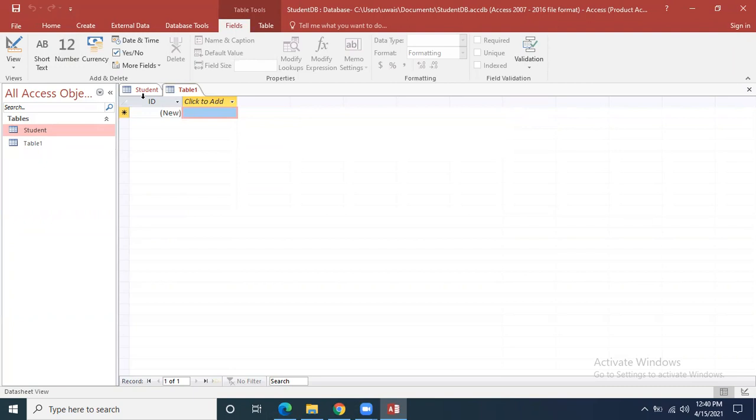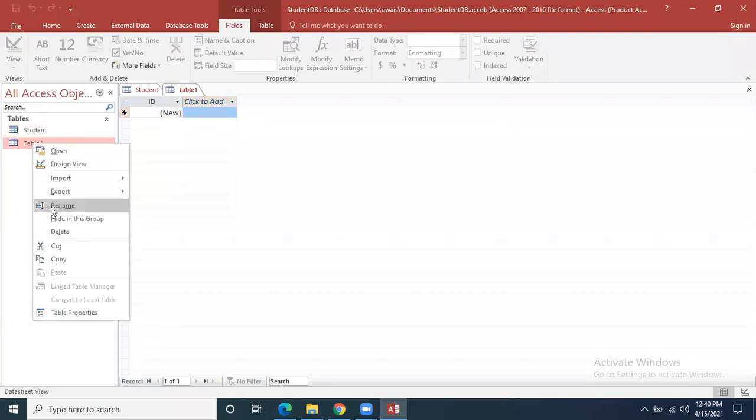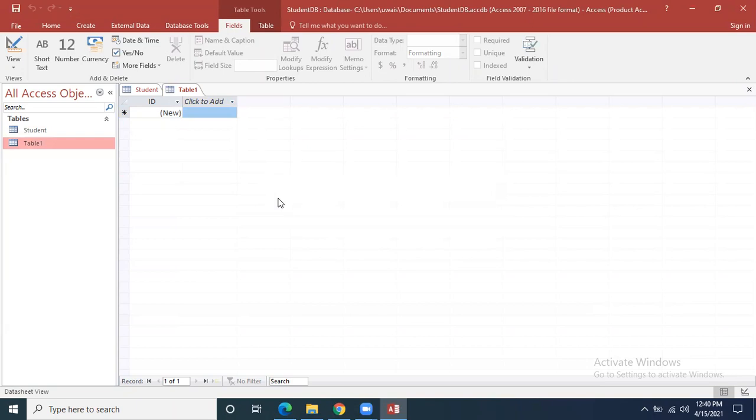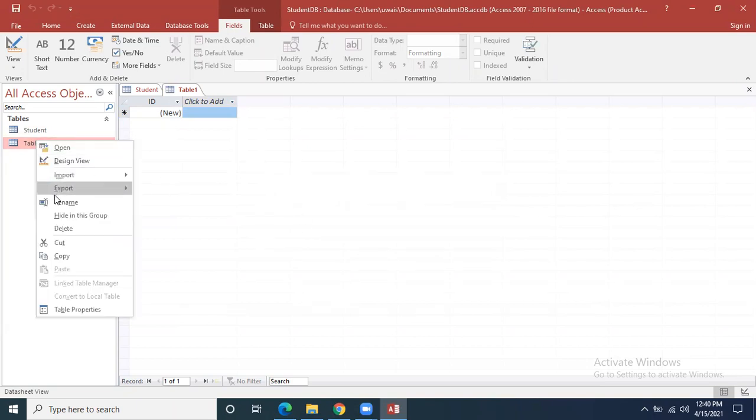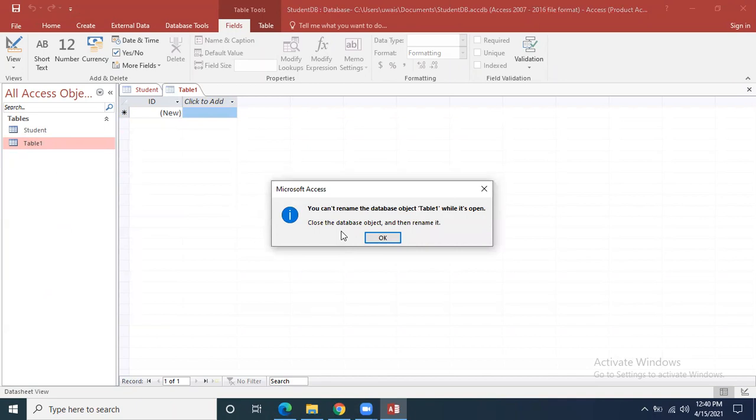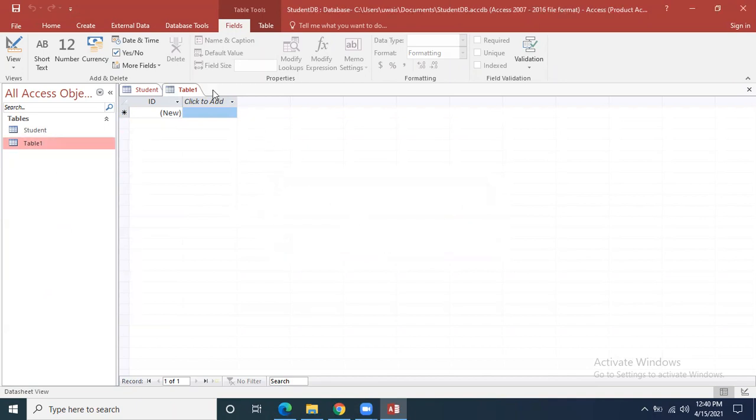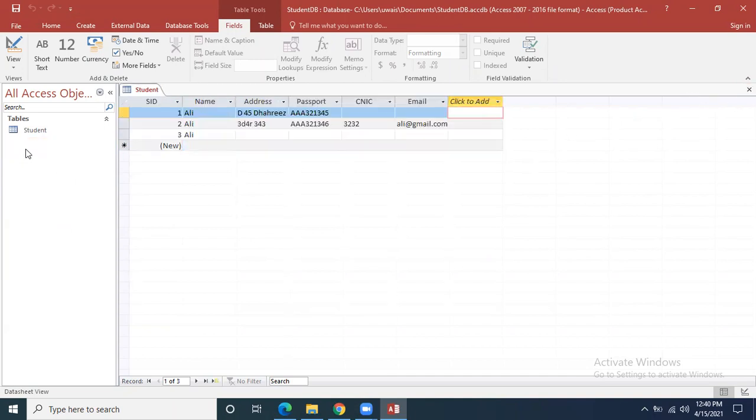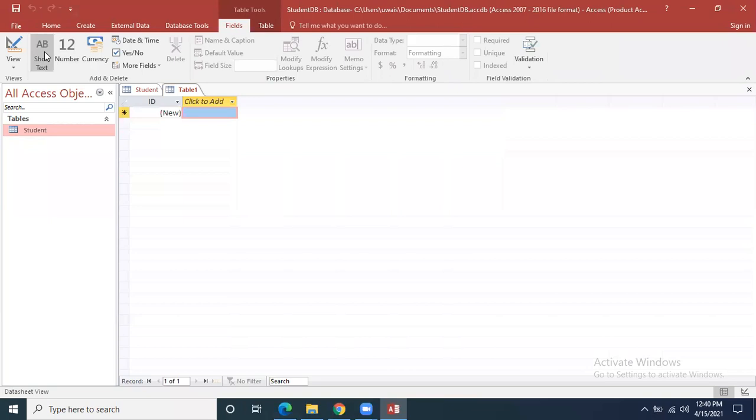Okay, this is the table. So now one more table has been created. Let's suppose I right click on it and give it a name, and I can rename this table. So I will have multiple tables whenever I need to create them. I can create multiple tables over here in the create menu, just like table 1, table 2. We can enter data over here.